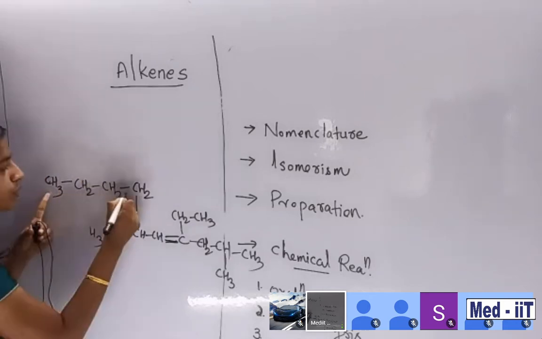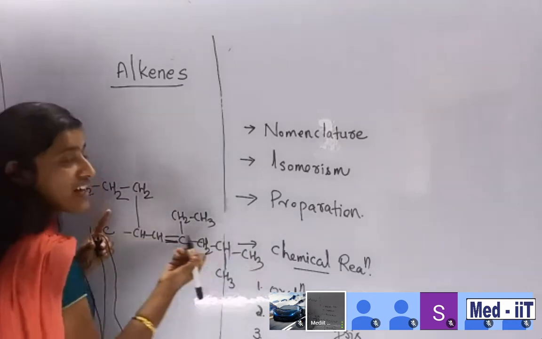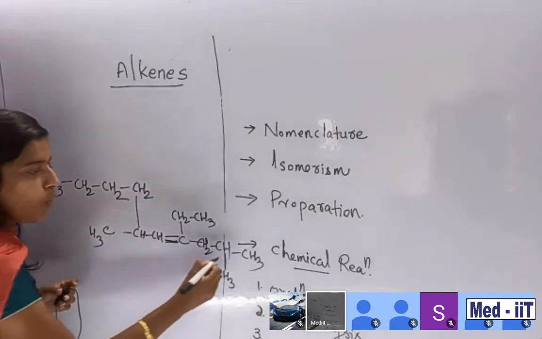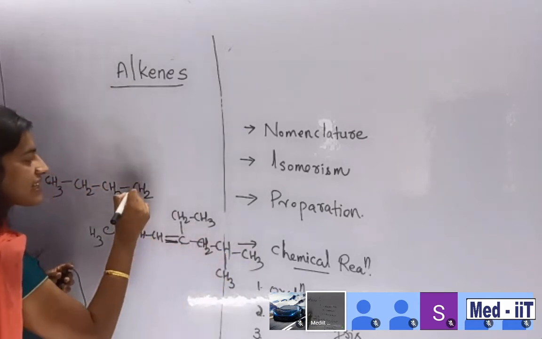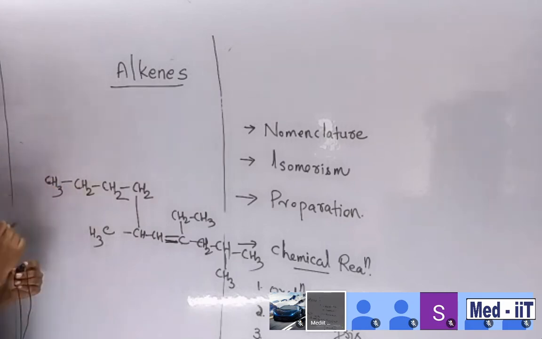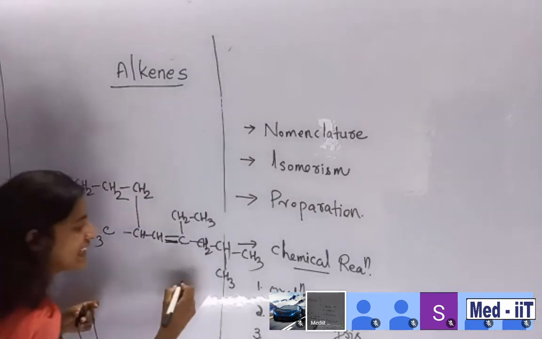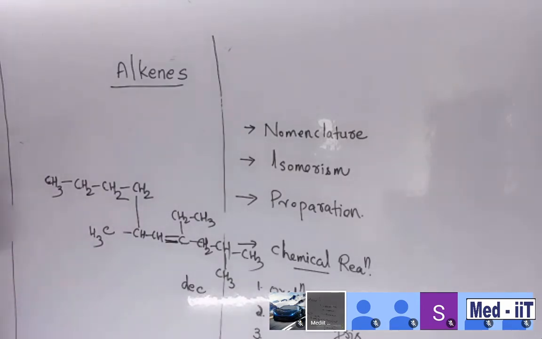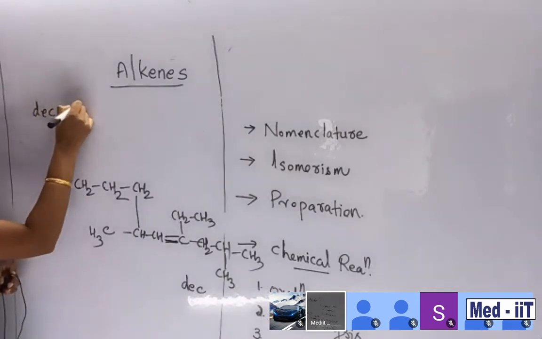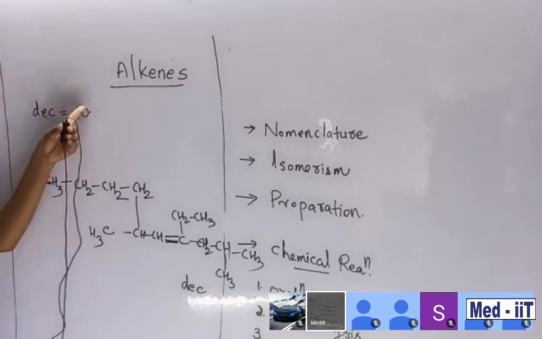Look, 1, 2, 3. Suppose, imagine like this. How many carbons are in the long chain? 1, 2, 3, 4, 5, 6, 7, 8, 9, 10. Then you understand this root name is dec. It means the major name is dec, meaning 10 carbons are there. So this is the root name.